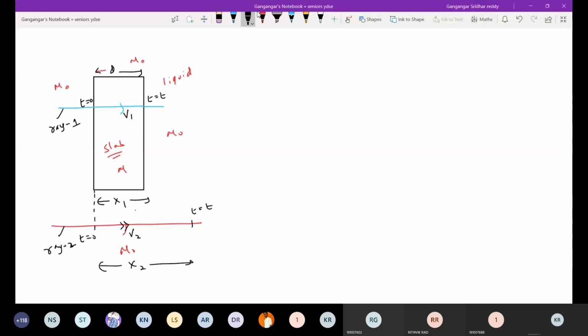Similarly, we'll calculate. First we'll calculate the distance covered, x1. For the speeds v1 and v2, first we'll define them. v1 is equal to c by mu. Then x1 equals v1t.